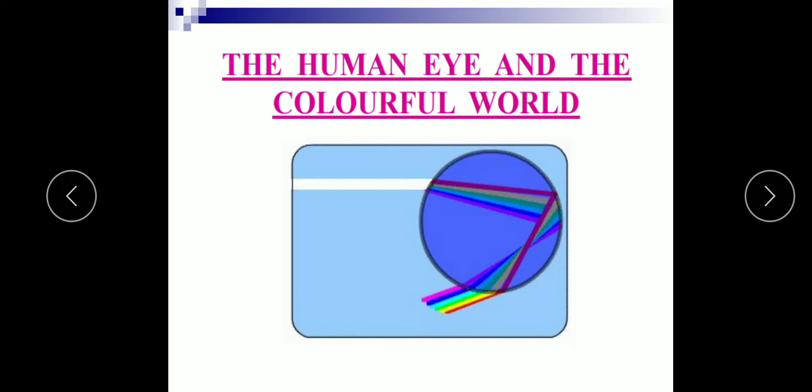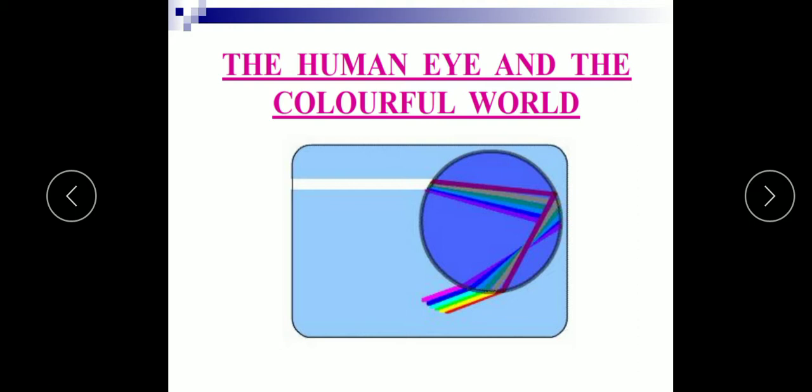What is scattering of light? The reflection of light from an object in all directions is called the scattering of light, or the phenomenon of absorption and re-emission of light by the medium particles is called the scattering of light. The color of scattered light depends upon the size of the scattering particles and the wavelength of the light.